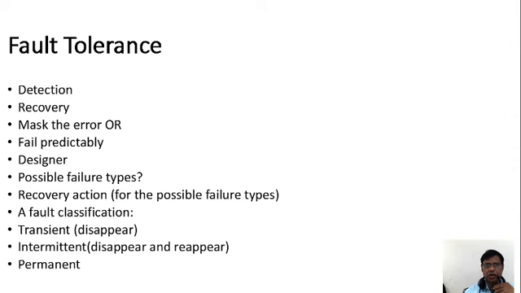At the initial stage it is one type of failure, in the middle where it gets stuck is another type, and at the destination where it stops is one more type of failure. And wherever the failure happens, the recovery is going to act, acting for the possible failure types.